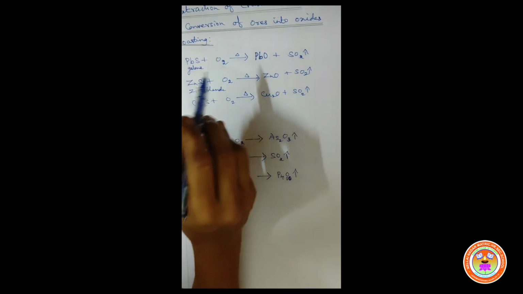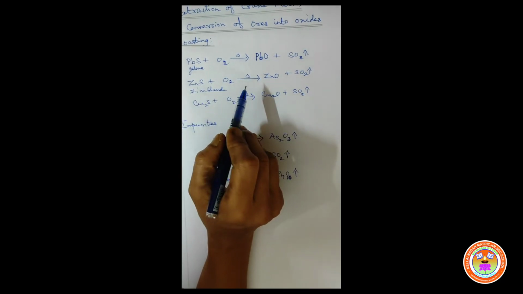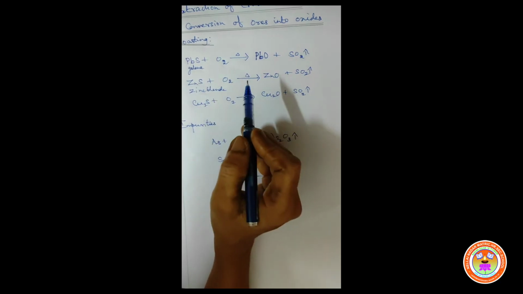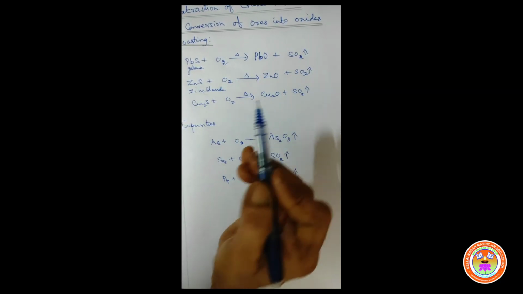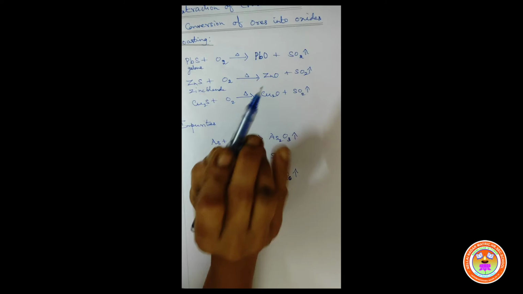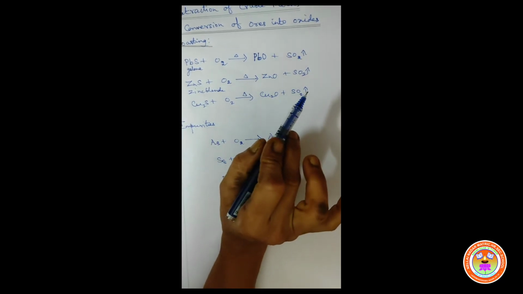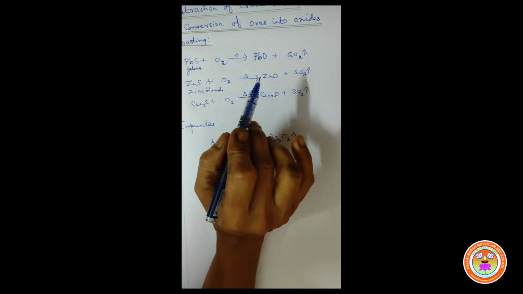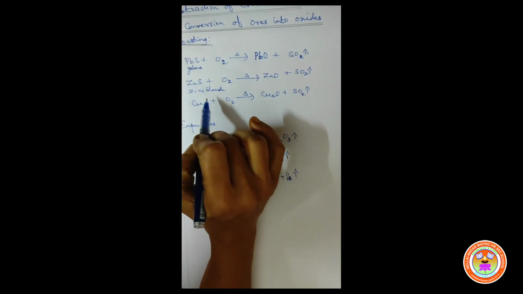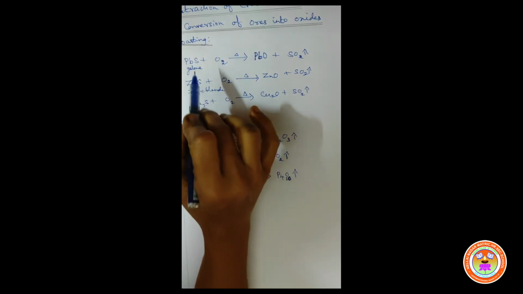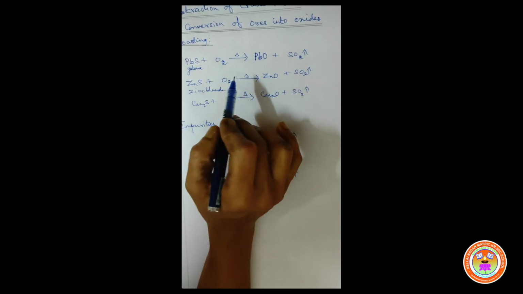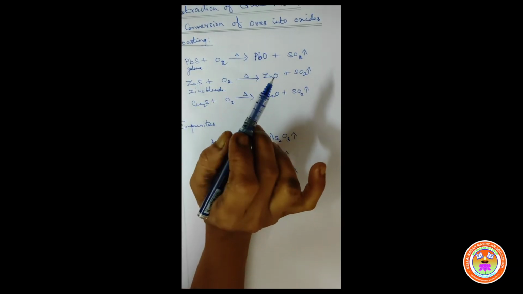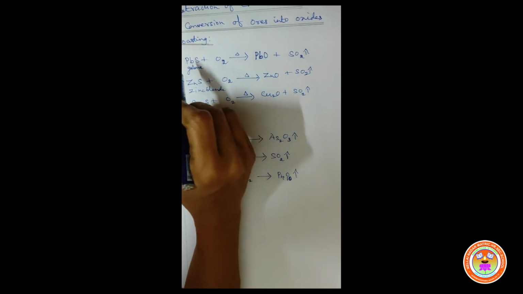Remember, children, roasting is one of the oxidation methods, and the sulfide ores are oxidized by heating the ore in the presence of excess of oxygen in a suitable furnace below the melting point of the metal. Understand? Like that we can write equations for other sulfide ores also. Children, here 3 examples I have given. If possible, you study and write all the 3 equations, or we can write the first 2 equations. Now we can balance the equation.